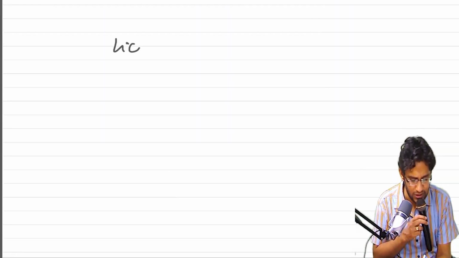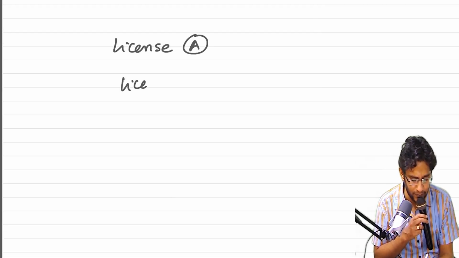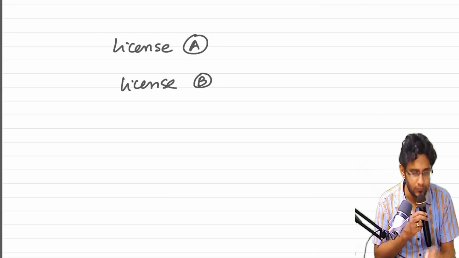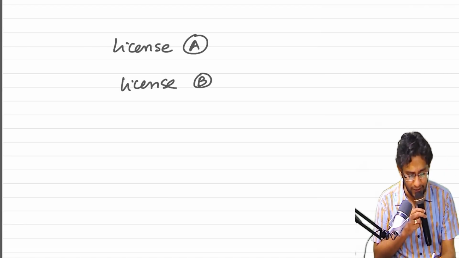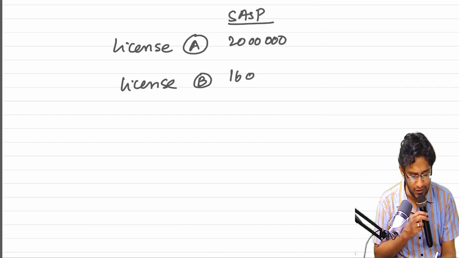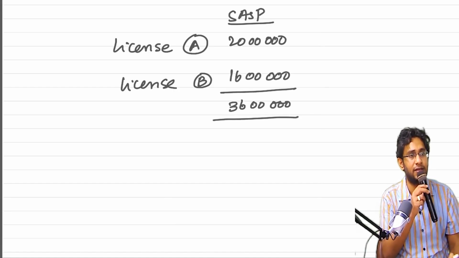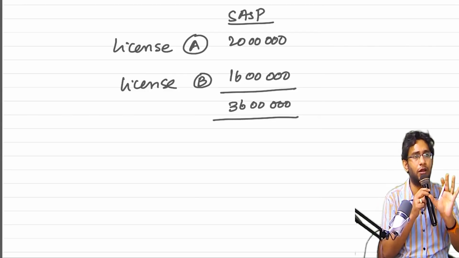Look at this example. I'll give you a proper example. It's a question in the study material, a very fantastic question. There is license A and license B. In license A, the standalone selling price is 20 lakhs. License B, the standalone selling price is 16 lakhs. Total, it is 36 lakhs. It is the standalone selling price, the real worth of each good.